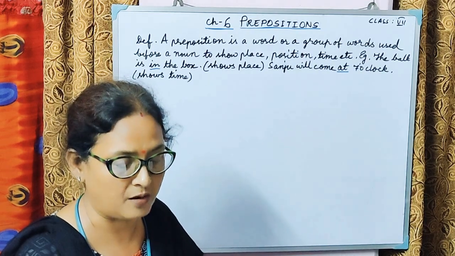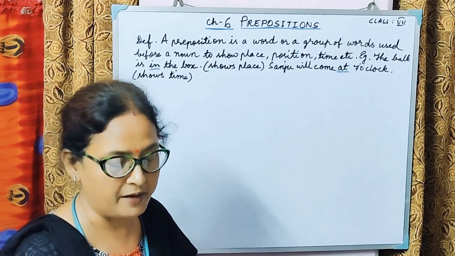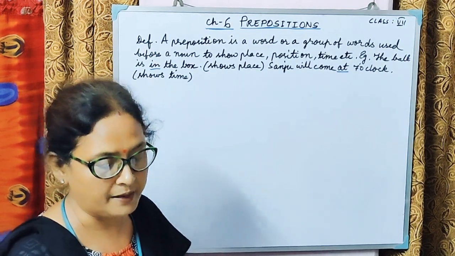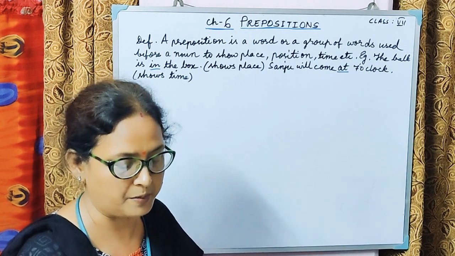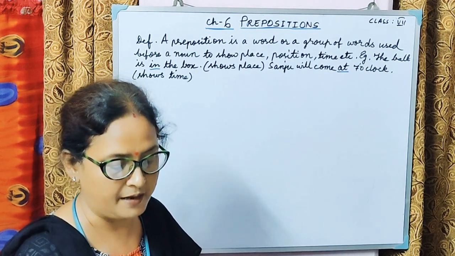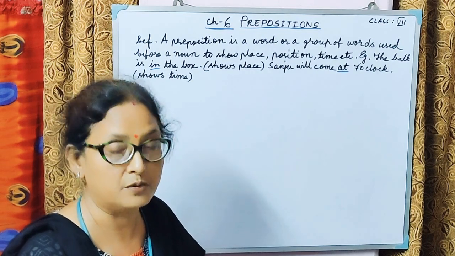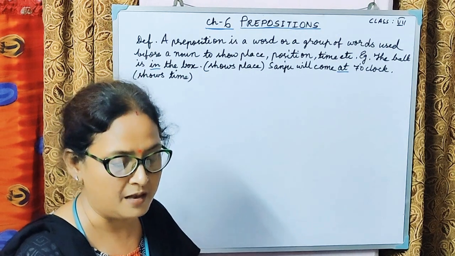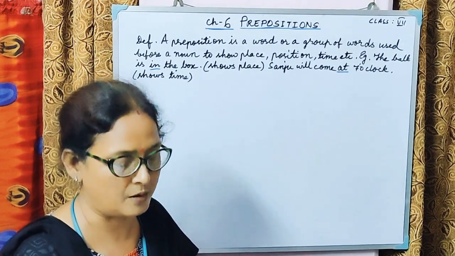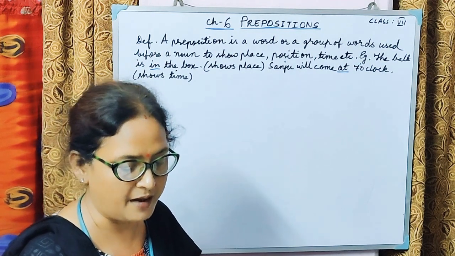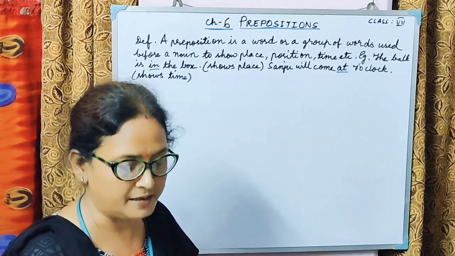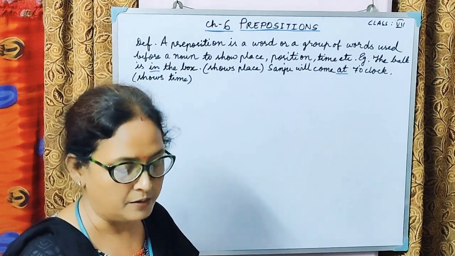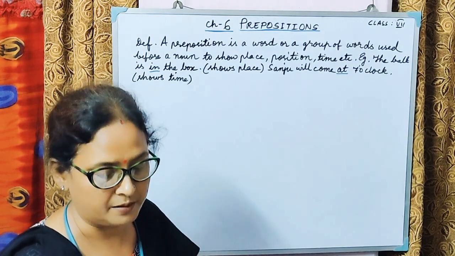Talking about the complex or phrase prepositions, they are made of a group of words that do the work of a single preposition. Some examples here are in front of, because of, with reference to, in spite of, in addition to, according to, along with, away from. So these are some examples of phrase prepositions. When you say there is a car in front of the house, or Rita succeeded because of her hard work. So these are all groups of words followed by a preposition.